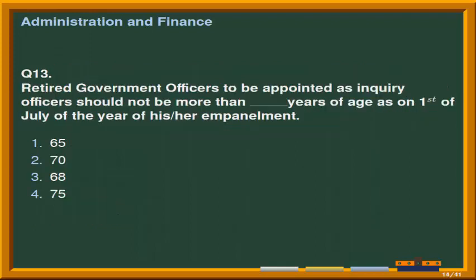Next question is, retired government officers to be appointed as inquiry officers should not be more than ___ years of age as on 1st of July of the year of his or her empanelment. Options are number 1, 65. Second option is 70. Third option is 68. And the last option is 75. Correct answer is option second, that is 70.